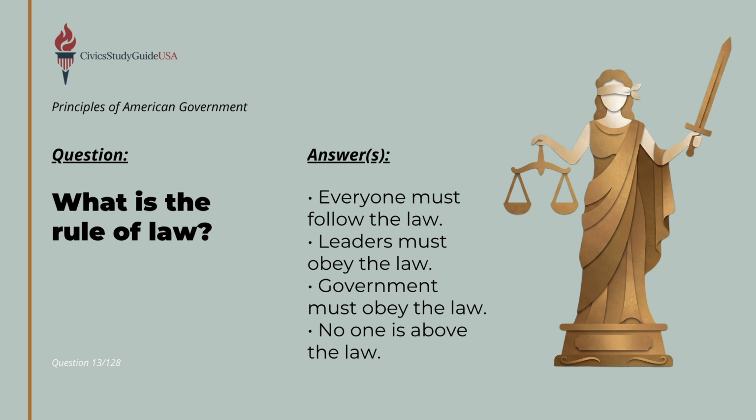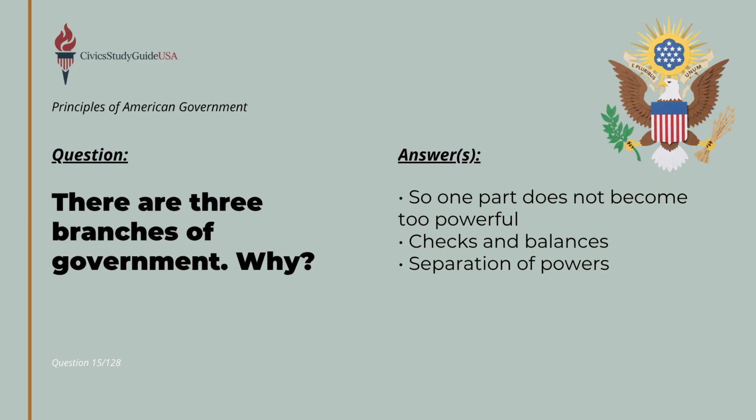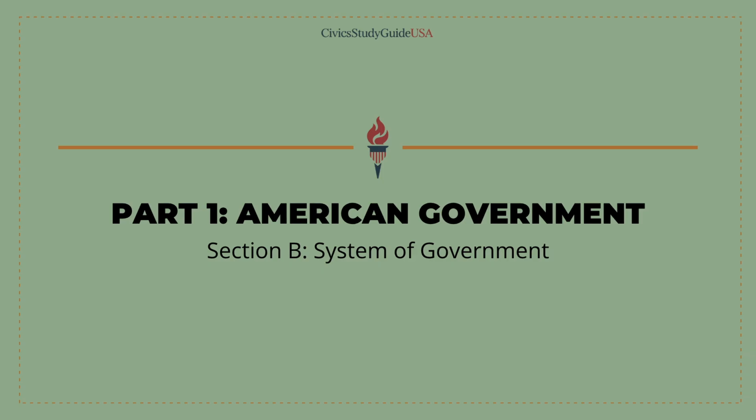Under this system, no single person holds absolute power because the rule of law dictates that everyone must follow the law, leaders and the government must obey the law, and no one is above the law. To maintain this strict accountability, the government is intentionally divided into three branches, so one part does not become too powerful, ensuring a system of checks and balances and the separation of powers. This divided structure shapes how the American system operates day to day.